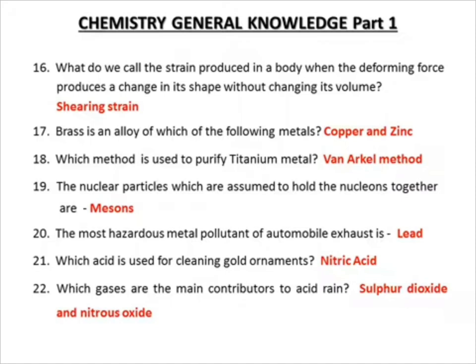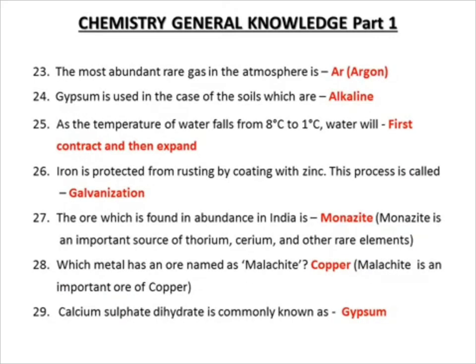21. Which acid is used for cleaning gold ornaments? Nitric acid. 22. Which gases are the main contributors to acid rain? Sulfur dioxide and nitrogen oxide. 23. The most abundant gas in the atmosphere is air, argon. Gypsum is a salt of calcium.